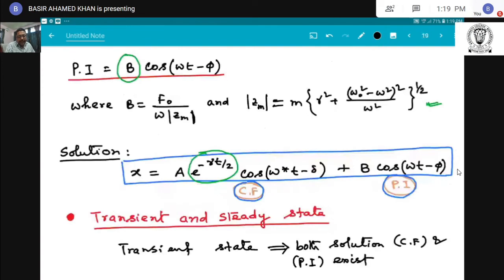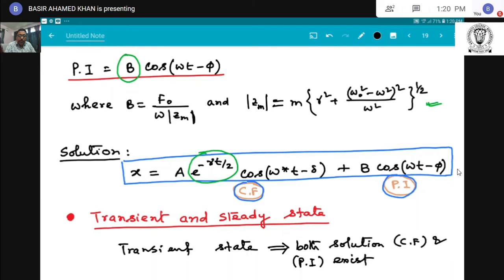steady state? Transient state means when the damping oscillation and the driving force both are executing. That means the complementary function exists and the particular integral exists. In this situation, the particle oscillation is very irregular.